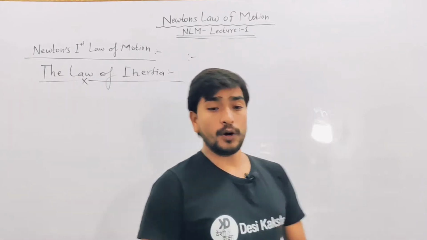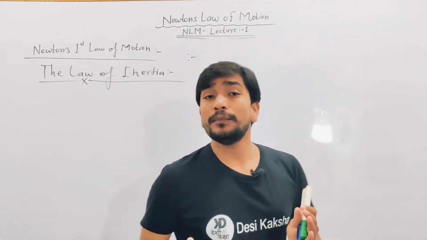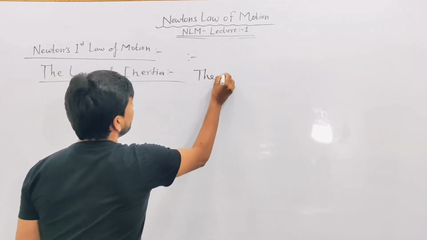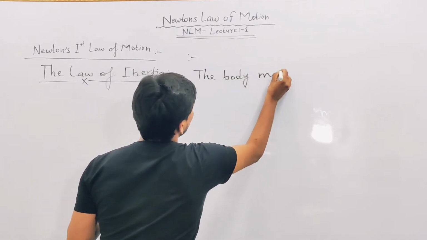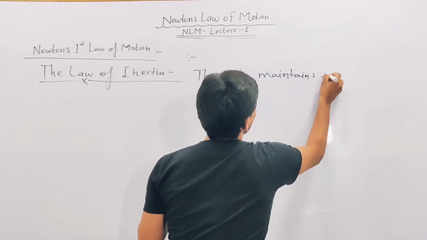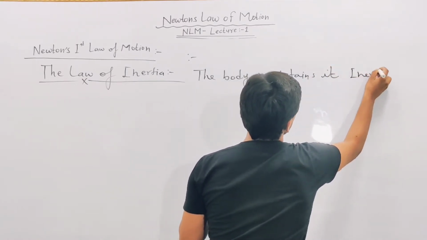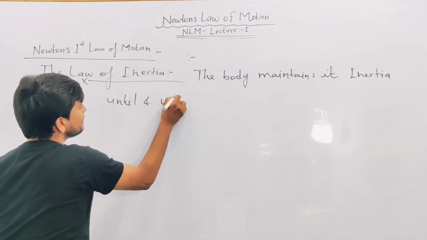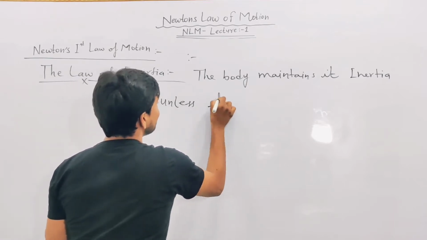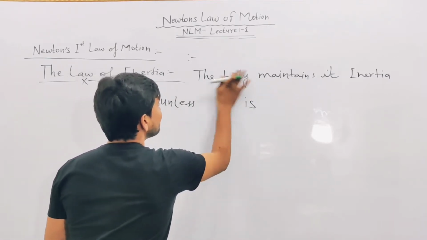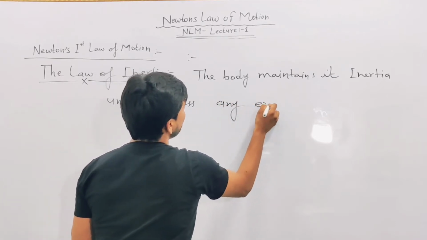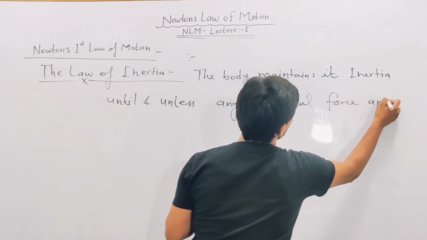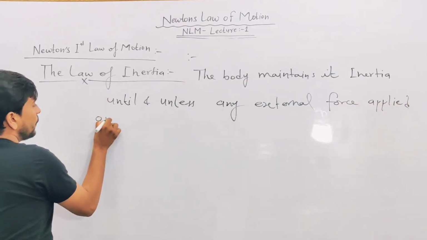A body maintains its inertia until and unless any external force is applied on it.